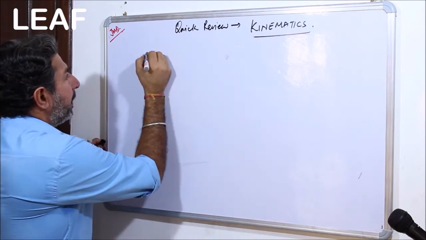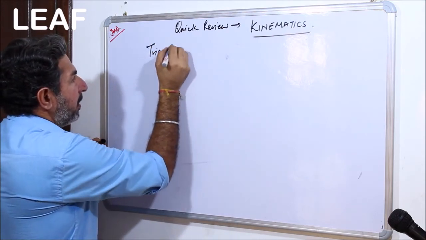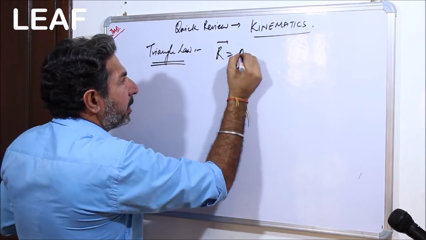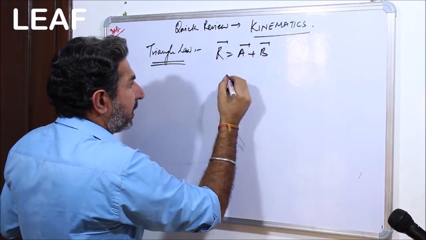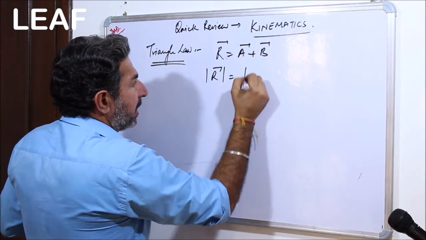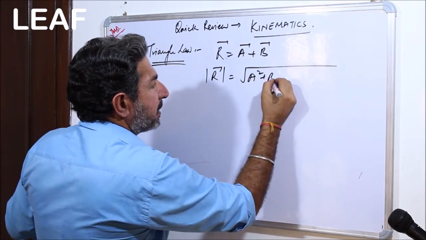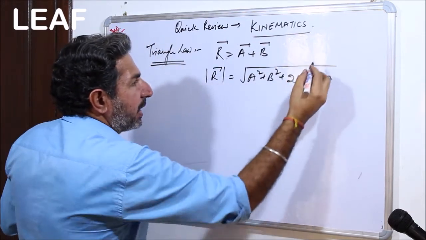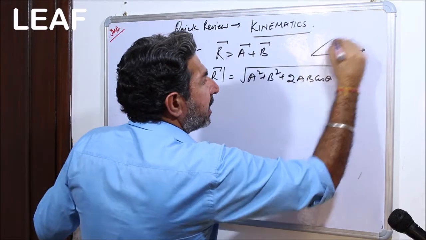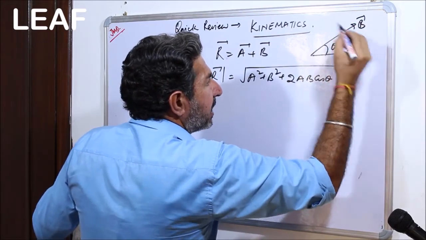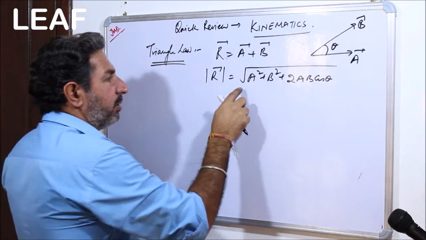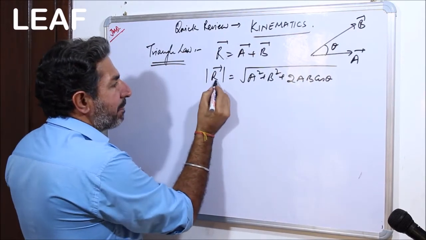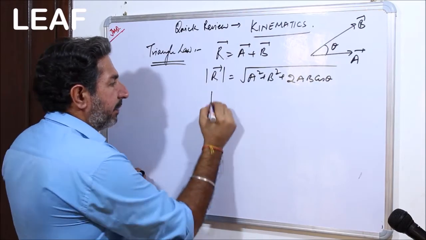the triangle law, which denotes the addition of vectors, meaning R vector is equal to A vector plus B vector. You might remember this. It is under root of A square plus B square plus 2AB cos theta. And let me just quickly draw it. This is A, this is B, and the angle is theta between A and B. So we normally write it as A square plus B square plus 2AB cos theta. This is how we get the magnitude of the resultant.